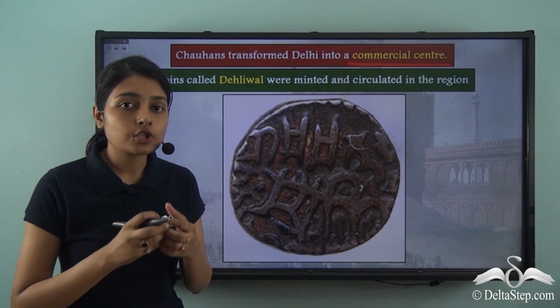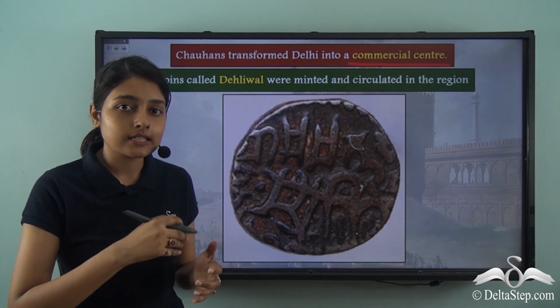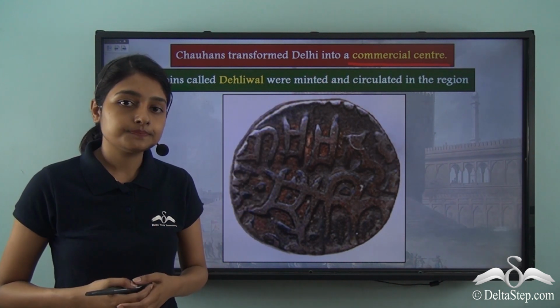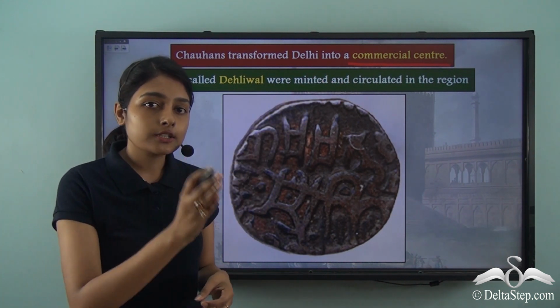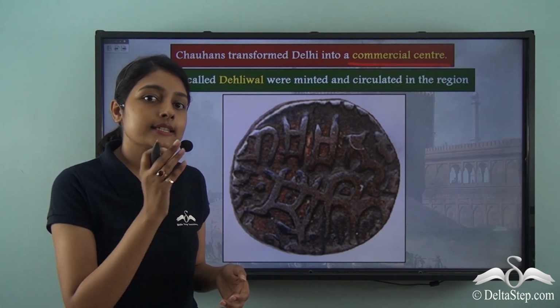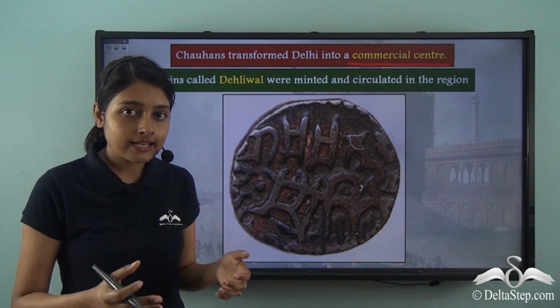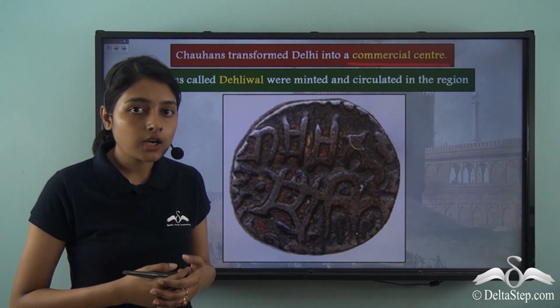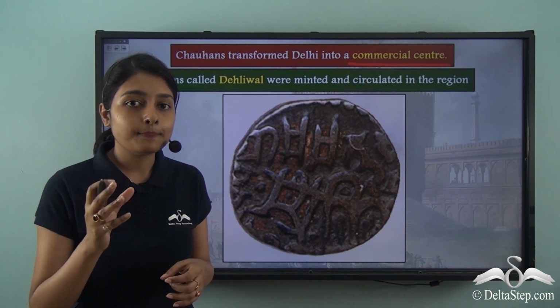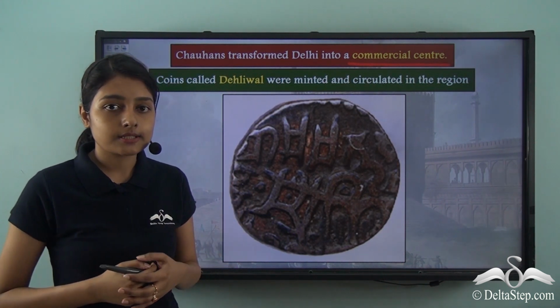And it is on account of the trade that was being conducted in Delhi, Delhi now became a commercial center. We talked about how Delhi was not very important prior to the 6th century. And under the rule of the Chauhans in the 12th century, Delhi gained importance and became a major city.